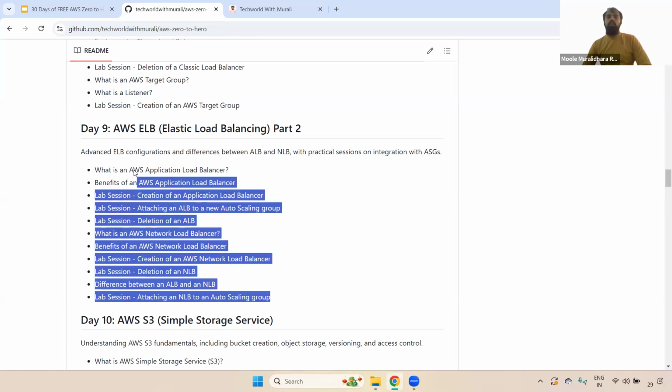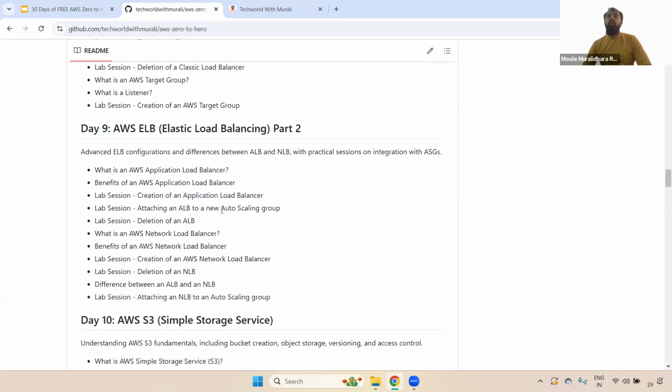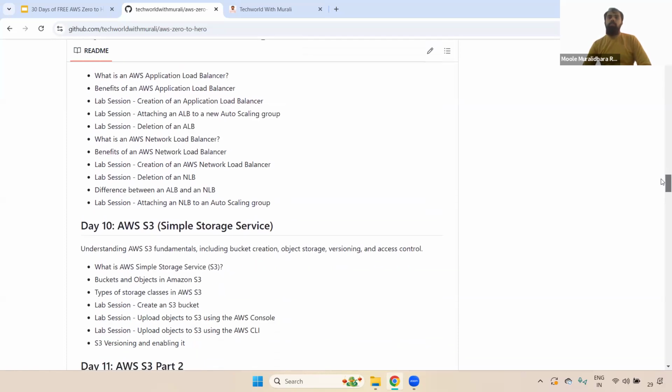Once you complete this ELB section, you will get to know how we manage it, how it works, how we attach the auto scaling group, target groups, everything. Okay, any questions now? Fine.